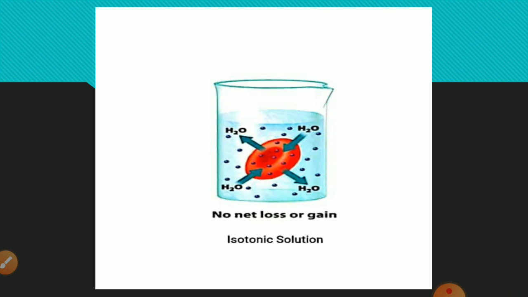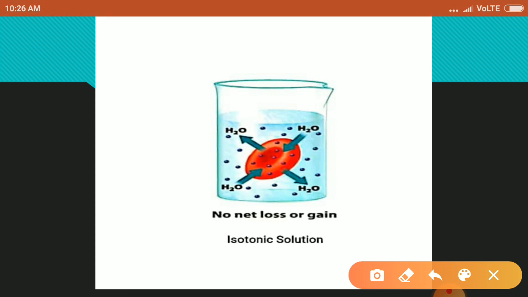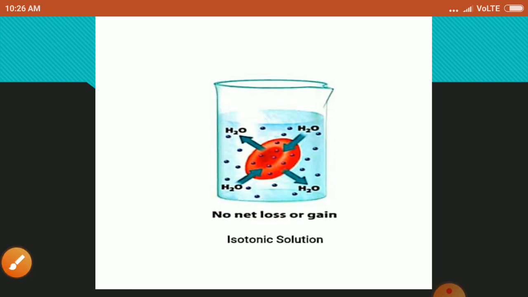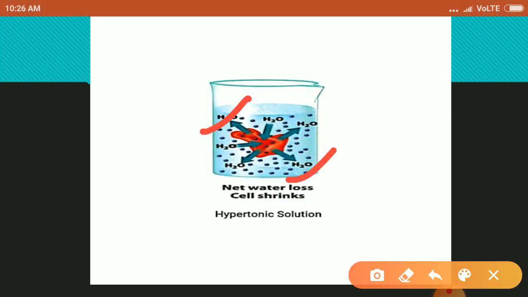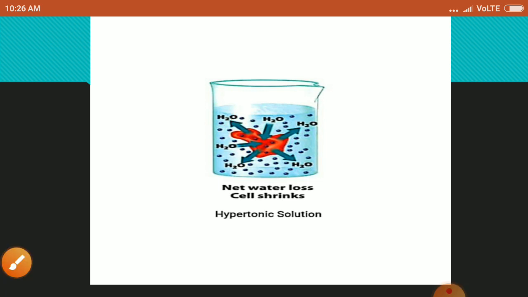Now the next type of solution is isotonic solution. Water crosses the cell membrane again in both directions, but the amount going in is same as the amount going out. So in both directions, same amount of water is moving. So there is no overall movement and the cell remains constant with its size.